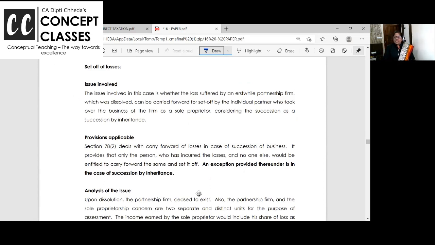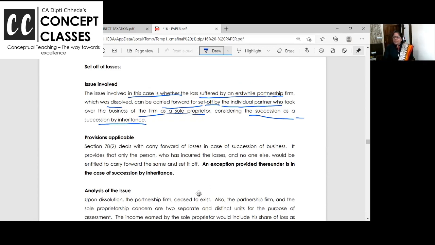Chalo. The issue involved in this case is whether loss suffered by partnership firm can be carried forward for set off by individual partners who took over the business considering succession as a inheritance. Are you getting? Considering succession as a succession by inheritance. Okay? This is the issue.